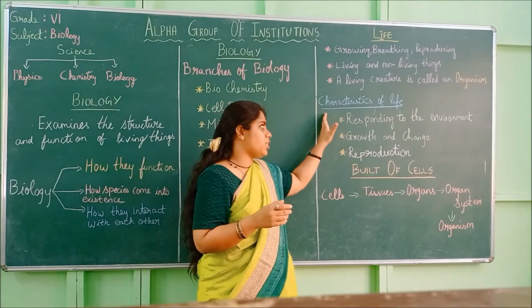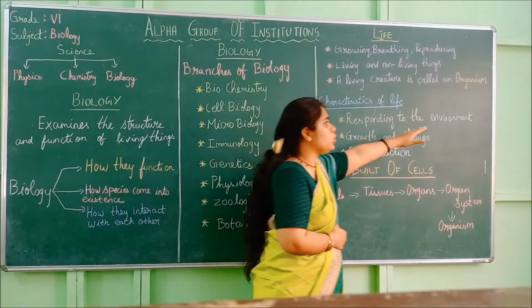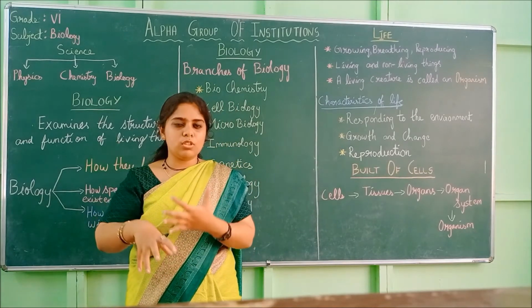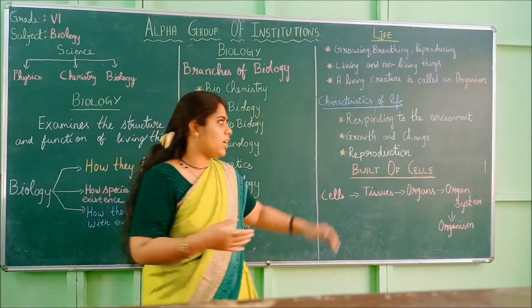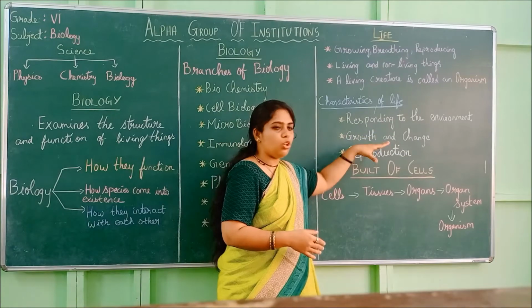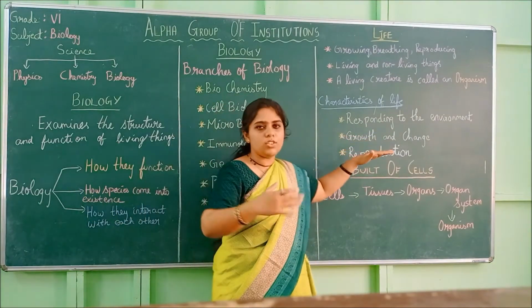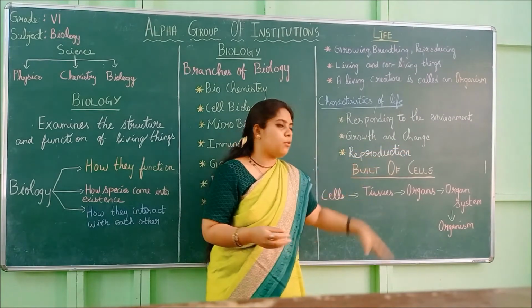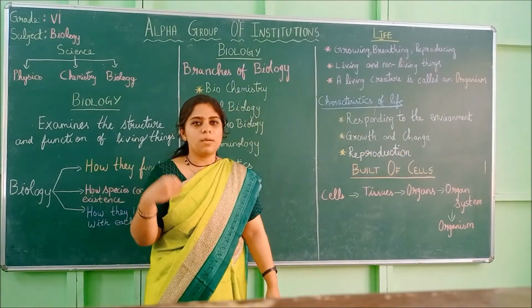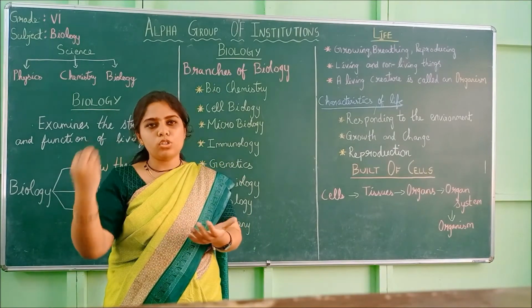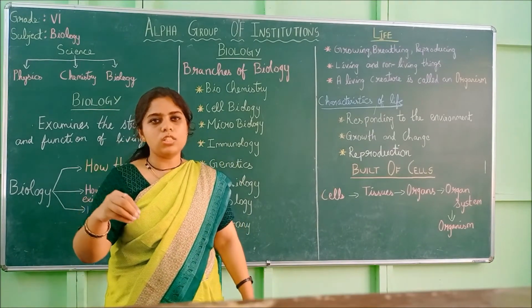Next is characteristics of life. Responding to the environment means if any action comes to a living thing, it reacts to it. That is called responding. Then growth and change. Every day we grow, so that is called growth. We change every day. Next is reproduction. Reproduction means all living things have the ability to produce young ones of their own species.